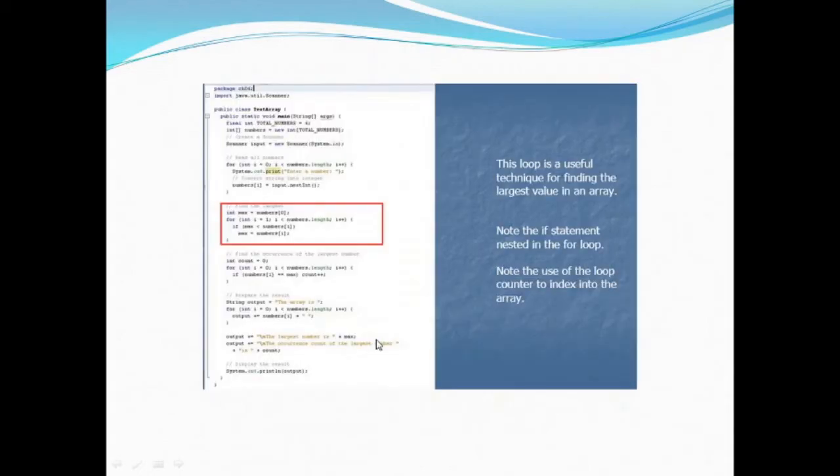So no problem. Now suppose this is another example: we want to continuously take input from the user and fill it inside the array, and we want to find the maximum value inside the array among whatever the user has given. In that case, we don't have to sort the whole array in order to get the maximum value, because it will increase the complexity. It is not desirable in our situation. So what will we do?